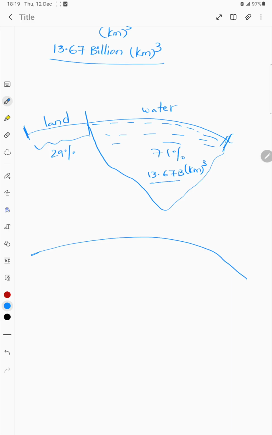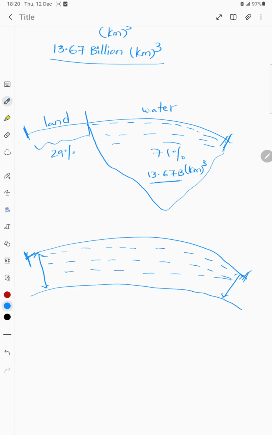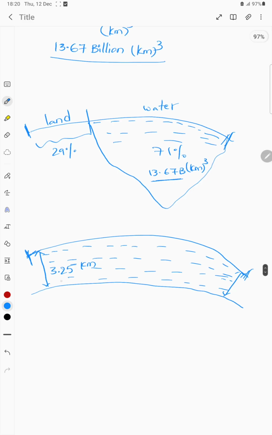If I spread this 13.67 billion cubic kilometers of water over the entire surface of the Earth, it will be this thick. The entire surface of the Earth would be covered with water, and the depth of this would be 3.25 kilometers, I'm sorry, 3.25 kilometers.